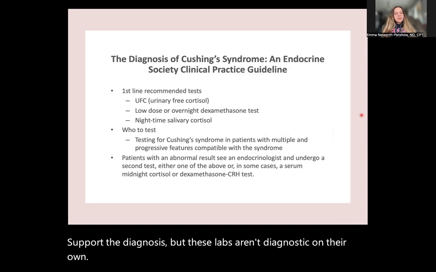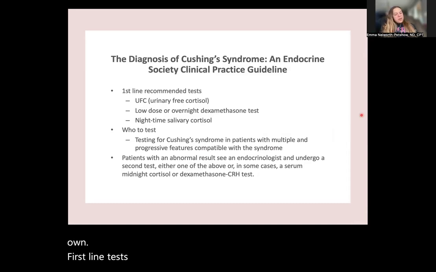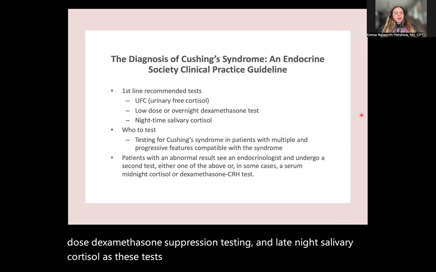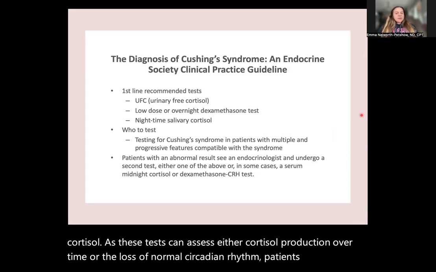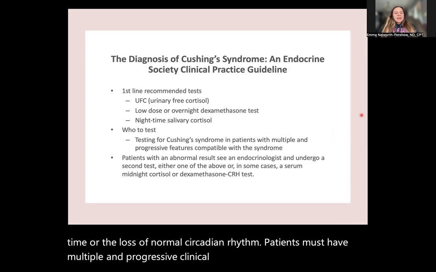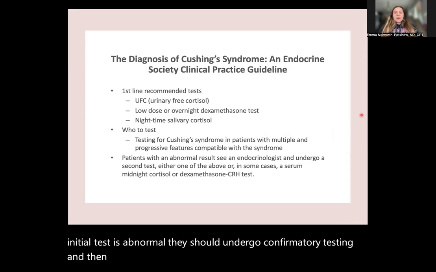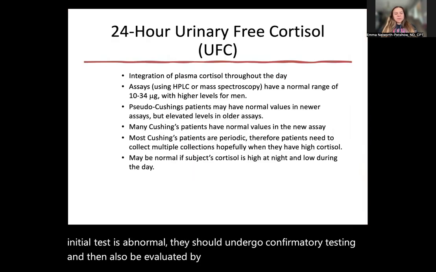First-line tests often include urinary free cortisol, overnight low-dose dexamethasone suppression testing, and late-night salivary cortisol, as these tests can assess either cortisol production over time or the loss of normal circadian rhythm. Patients must have multiple and progressive clinical features before testing, and if an initial test is abnormal, they should undergo confirmatory testing and then also be evaluated by an endocrinologist.